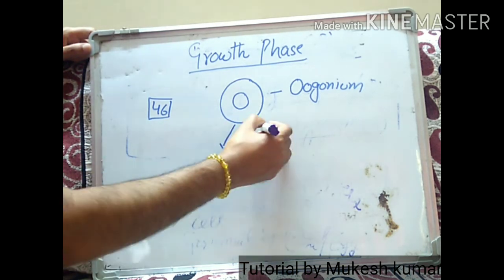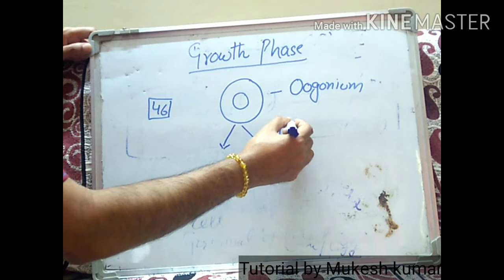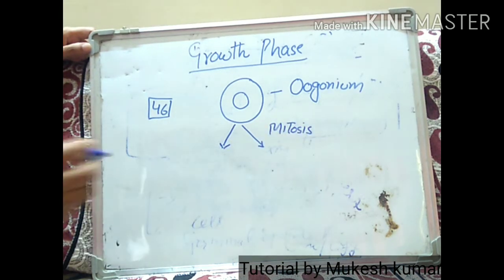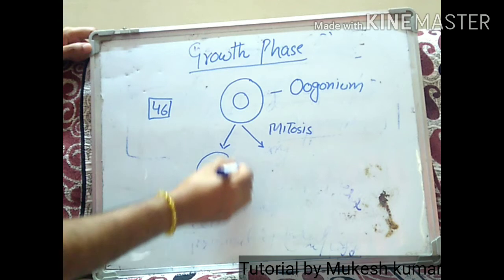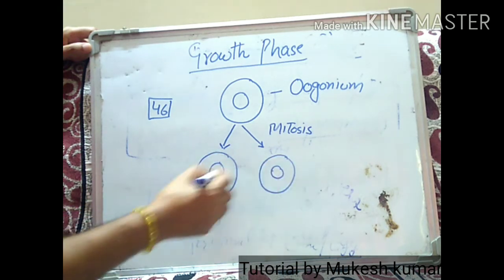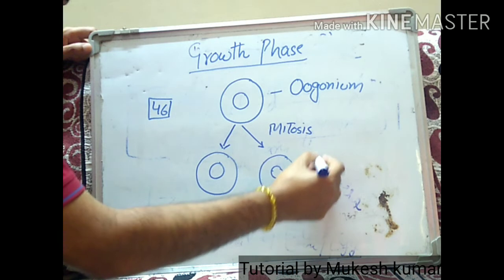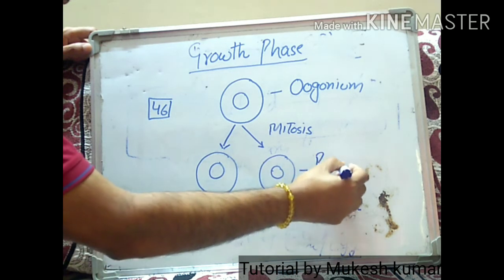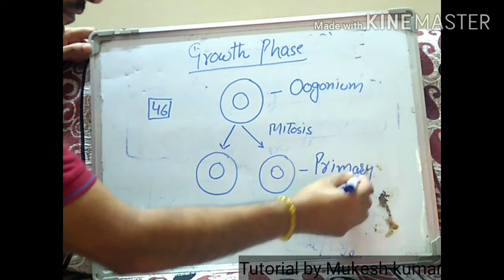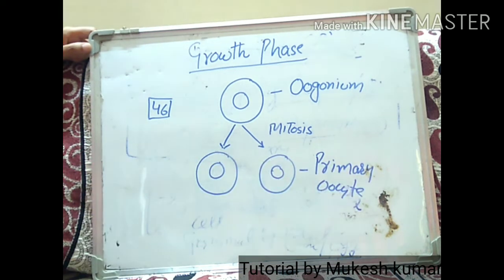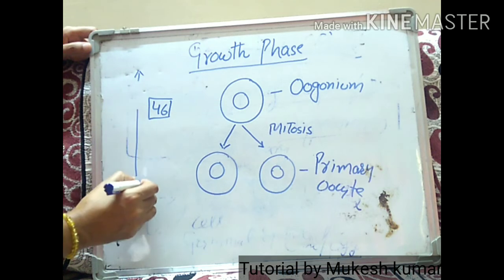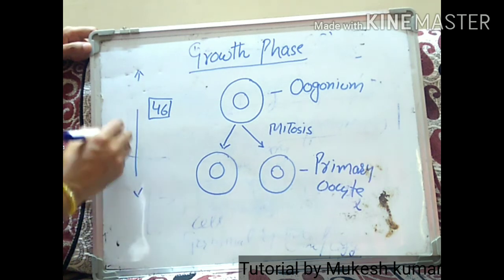It will divide by mitosis. What is it going to produce? It is going to produce the primary oocyte. Where is this process taking place? We said that it is taking place in the fetal life.